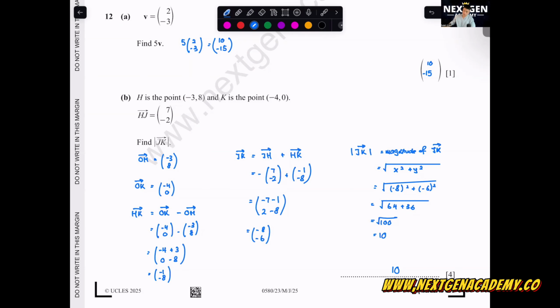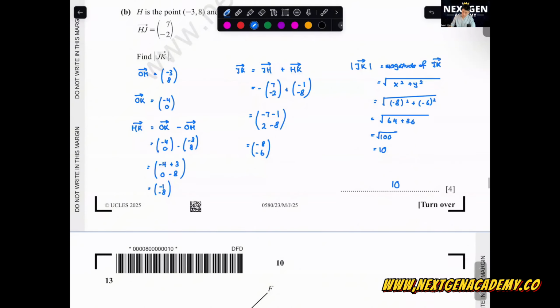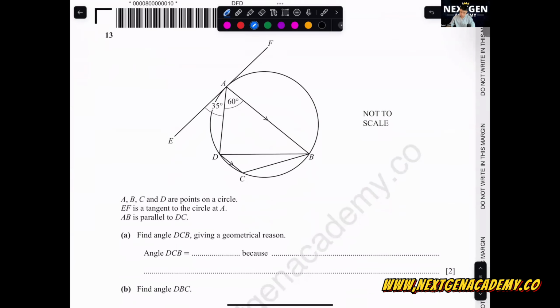Okay, next one is circle theorem, the fun one. A, B, C, and D are points on the circle. EF is a tangent. Whenever you see a tangent, try to find the triangle, so you can find the alternate segment. Okay, you list down all of it.